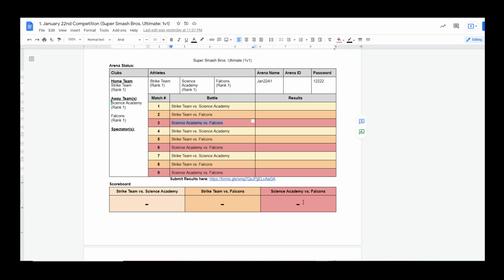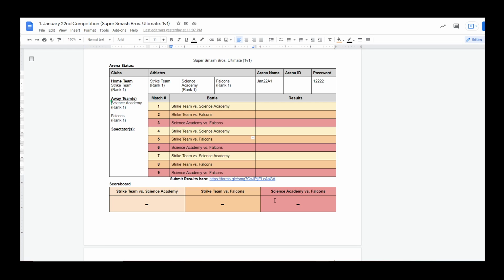Here in the bottom is the scoreboard. This scoreboard will be completed after the competition. Once you record each of the different results for the 9 different matches, each athlete is expected to submit the results using this Google form provided below. You will be able to click it and fill it out. It is a very straightforward form in which you select the date, the arena, and the different results. It's straightforward.